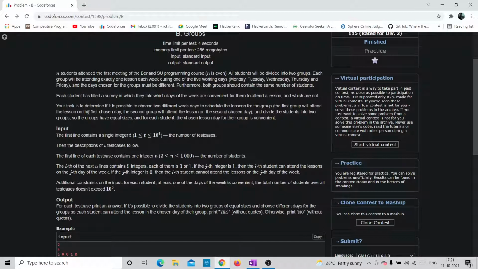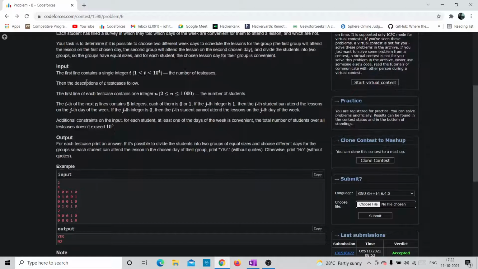Okay, we need to divide them into two groups, right? Each student has filled out a survey in which they told which days of the week are convenient for them to attend a lesson and which are not. Your task is to determine if it is possible to choose two different weekdays to schedule the lessons for the groups. The first group will attend the lesson on the first chosen day, and the second group on the second chosen day. And divide the students into two groups so that the groups have equal sizes, and for each student the chosen lesson day for their group is convenient.